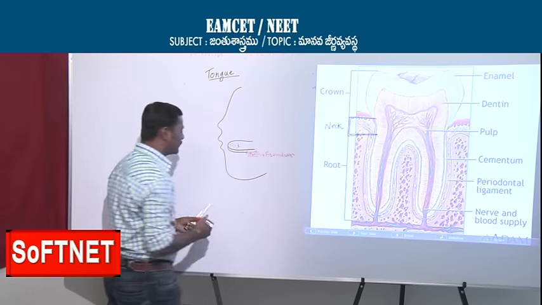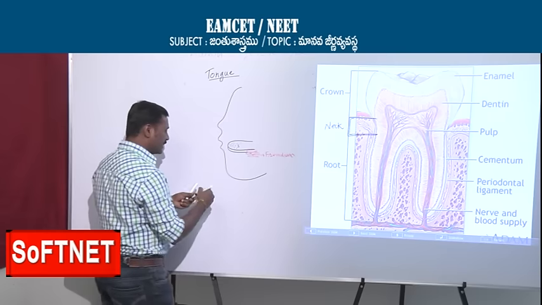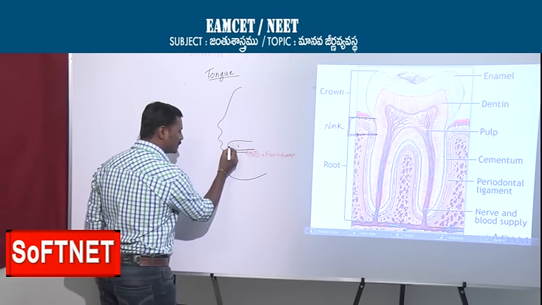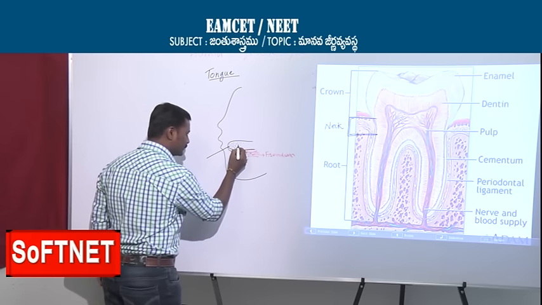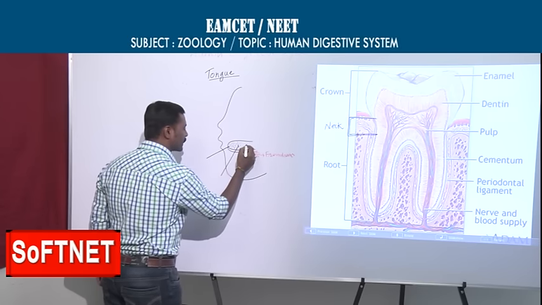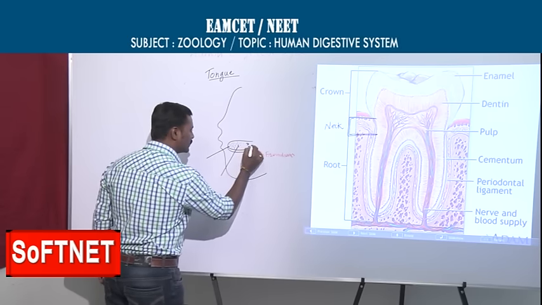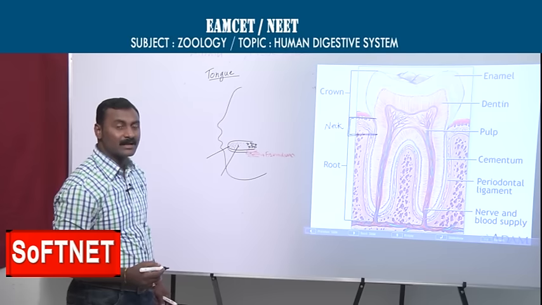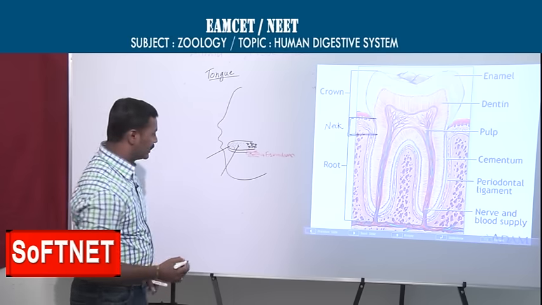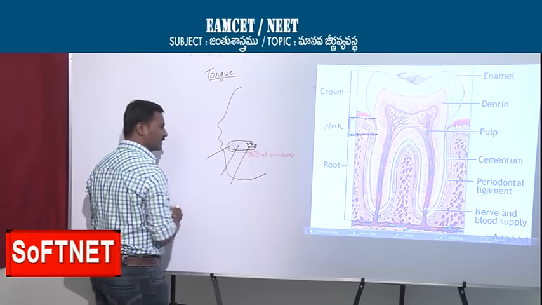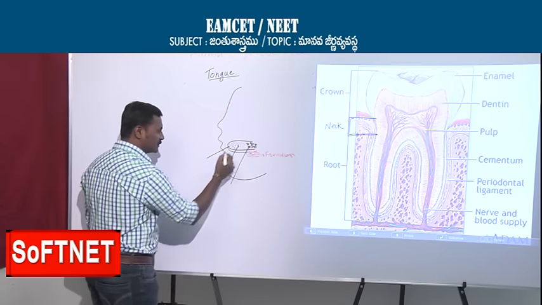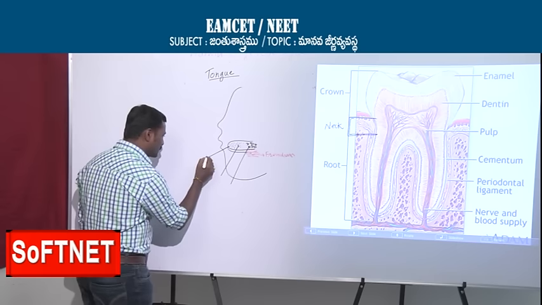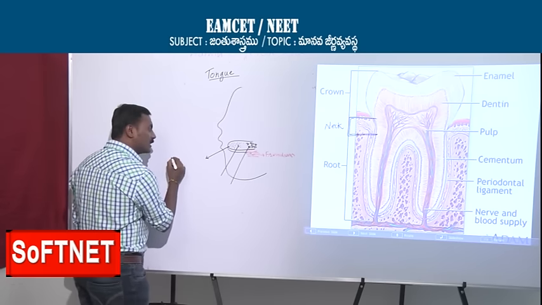What is this? Frenulum. Now the tongue consists of taste buds. What are the names of the taste buds? Fungiform, filiform, foliate, circumvallate. Many varieties are there, but foliate papillae are reduced in human beings. Here we are taking only 3 regions. This is the tip of the tongue, this is the middle part of the tongue, and this is the posterior part.